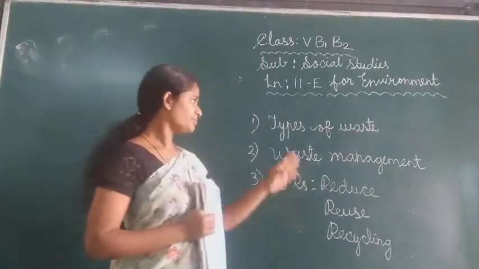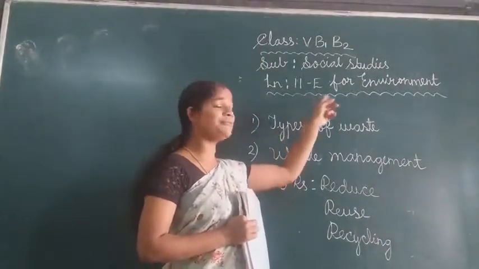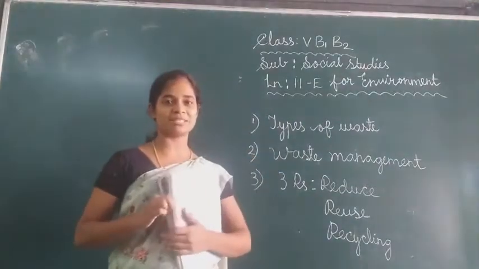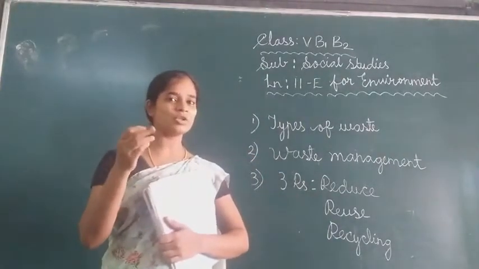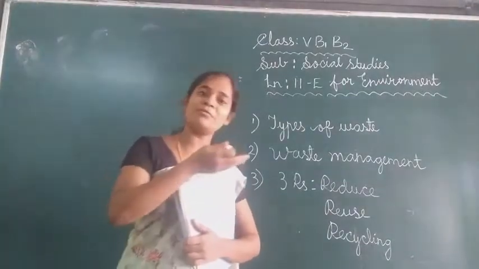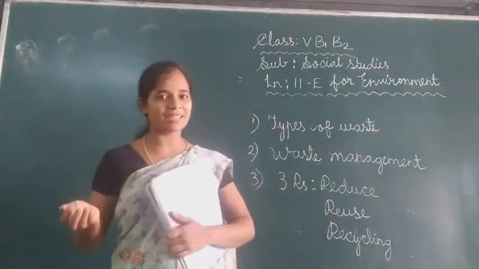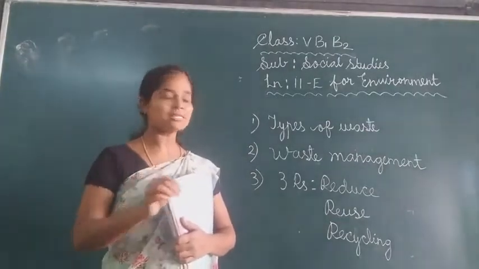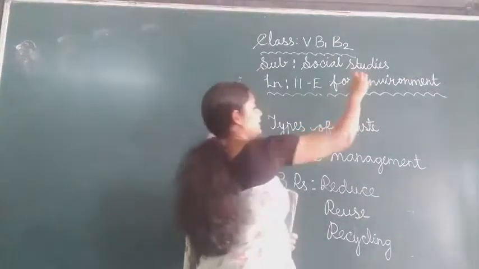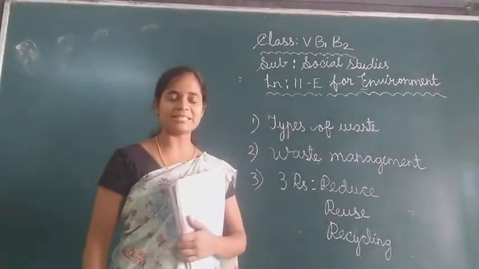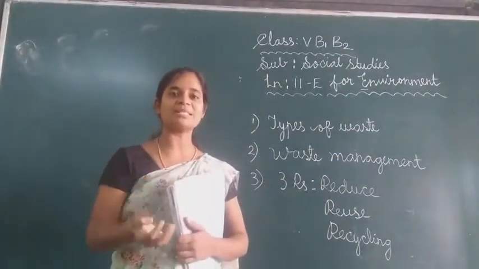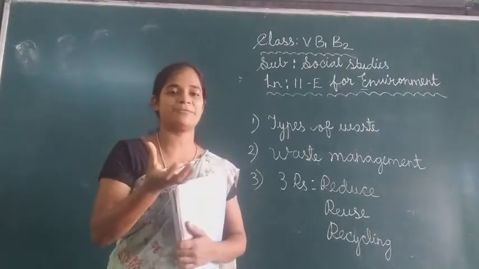In this lesson, E for Environment. Why do we say E for environment? For example, I told you A for apple, B for ball, C for cat, and here I have written E for environment because the first letter E stands for it. It is stressing more on E because environment has life.